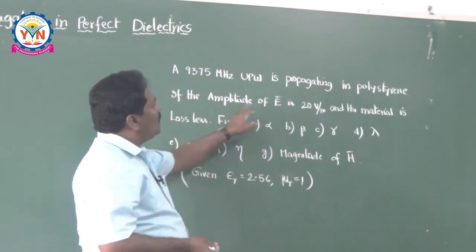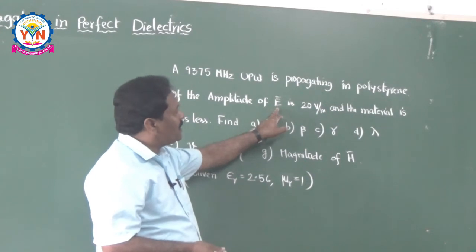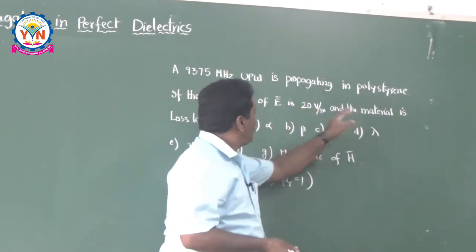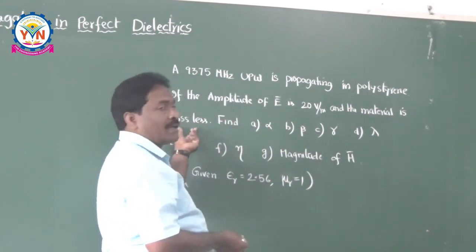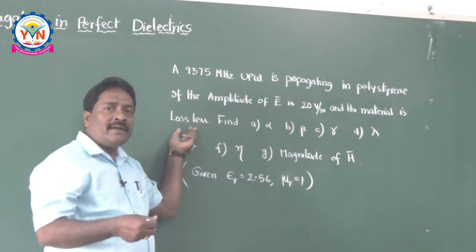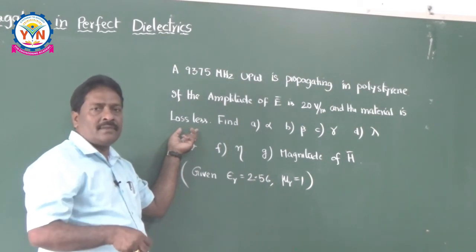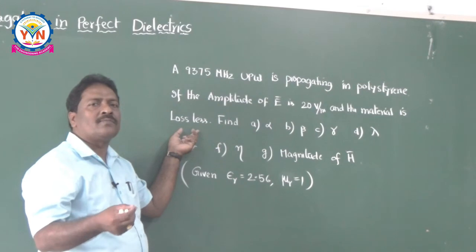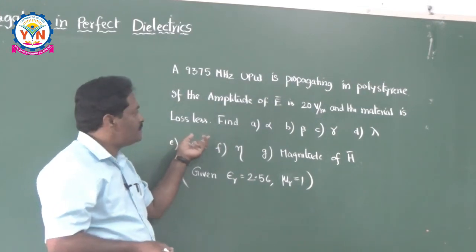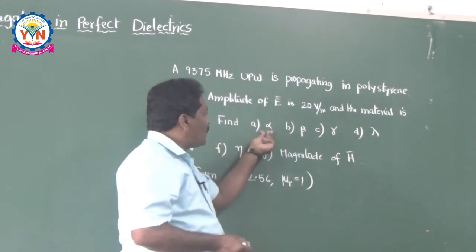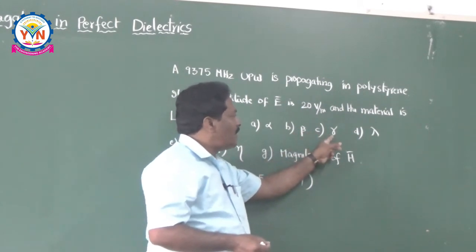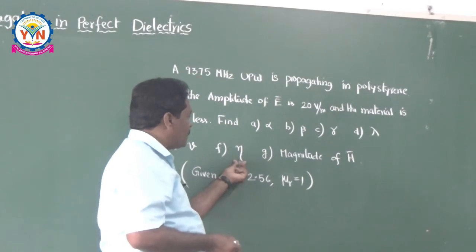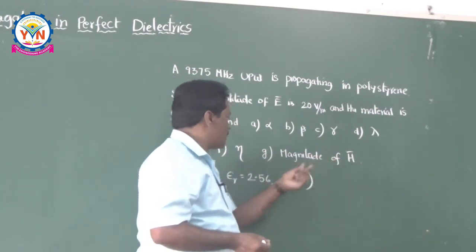If the amplitude of the electric field intensity E bar is 20 volts per meter and the material is lossless, then find alpha, beta, gamma, lambda, velocity, intrinsic impedance eta, and magnitude of H bar.